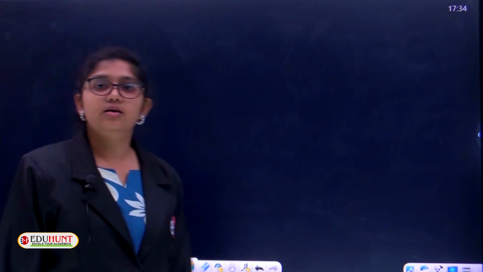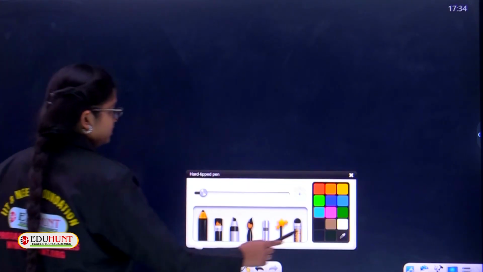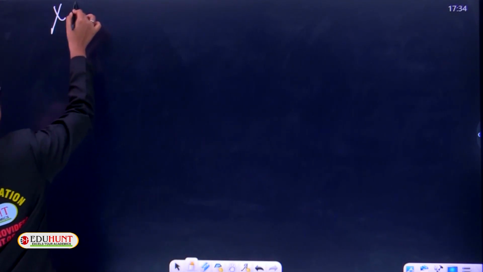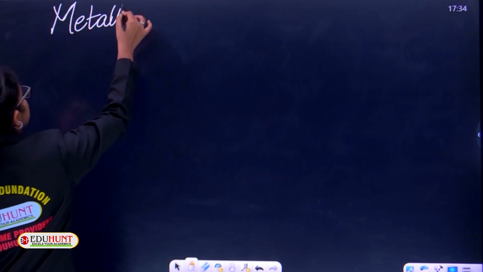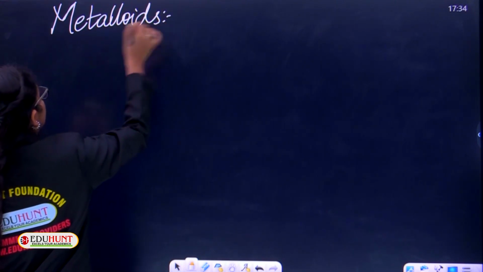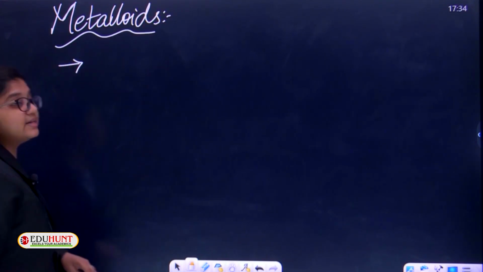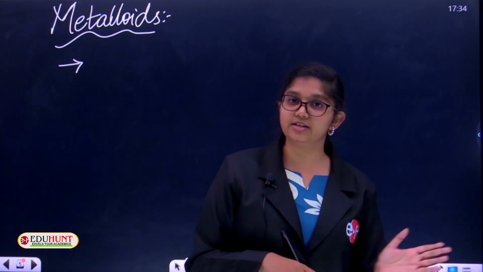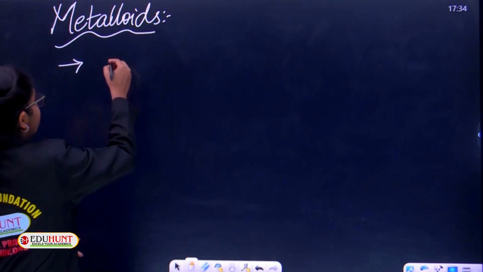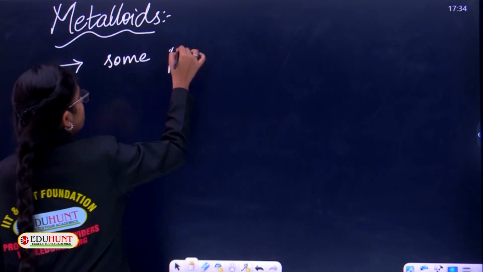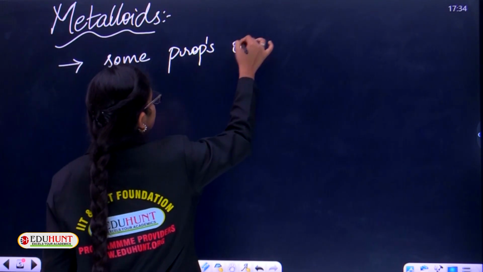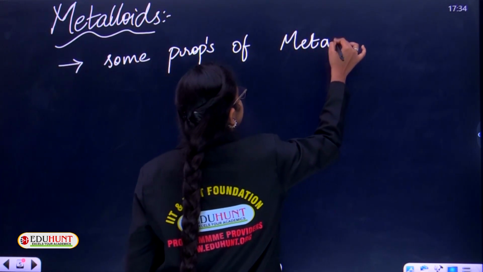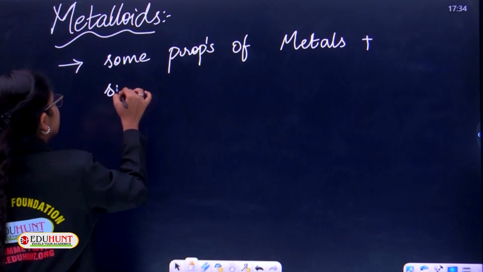After knowing what are metals and what are non-metals, the third category in this classification is metalloids. What are metalloids? Metalloids are something which have properties of both metals and non-metals.